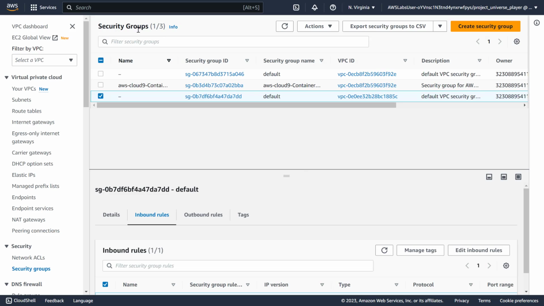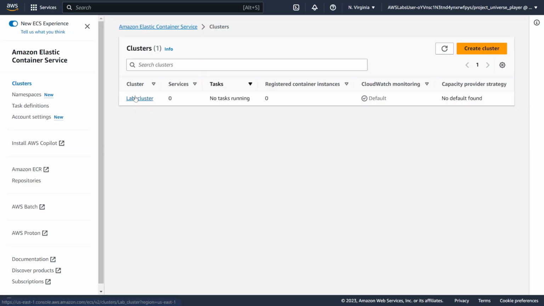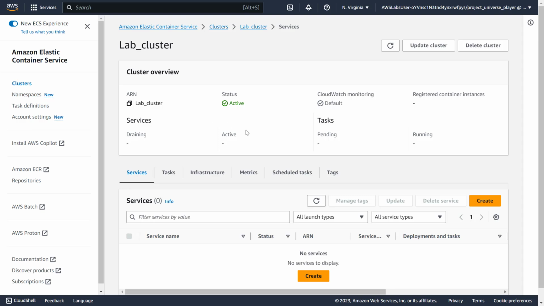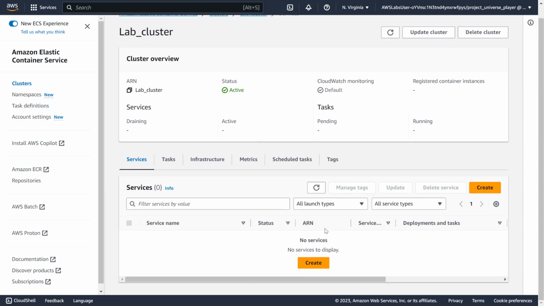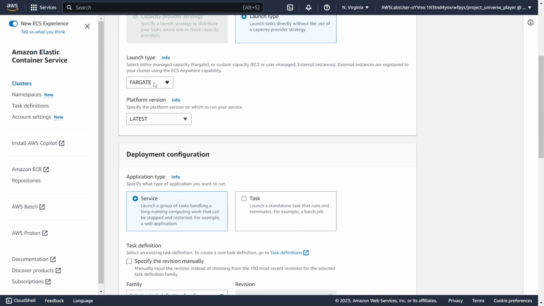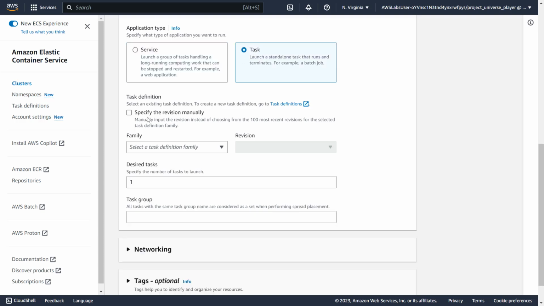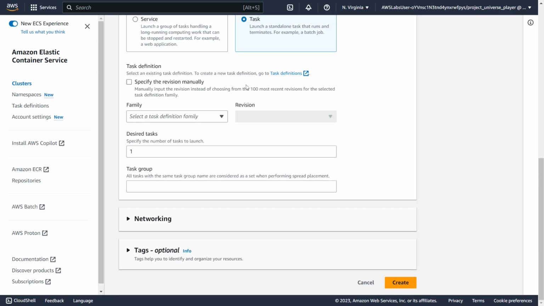And what do I want to do? I have to ECS. And the cluster is already there, so I don't create it. But what do I create? I will create a task. Okay, and this is Fargate. Now we have an external one as well, and the latest one we are going to use, and it's going to be a task. And you can see the lab and the UI here differs because they updated it.